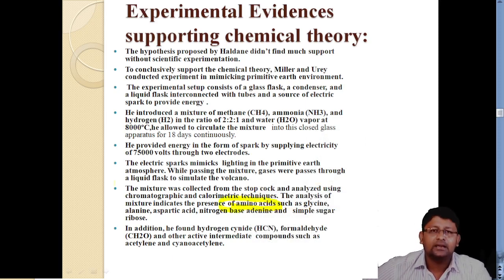Many types of amino acids were found over here, such as glycine, alanine, aspartic acid, nitrogenous base like adenine, and simple sugar like ribose. Now, in addition to this, he also found hydrogen cyanide and formaldehyde like CH2O and other intermediate compounds such as acetylene and cyanoacetylene.